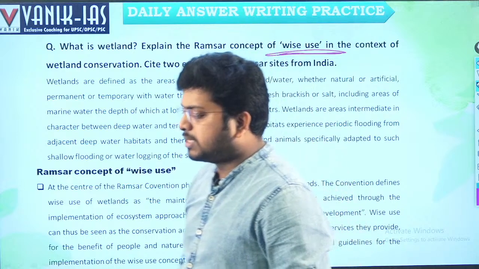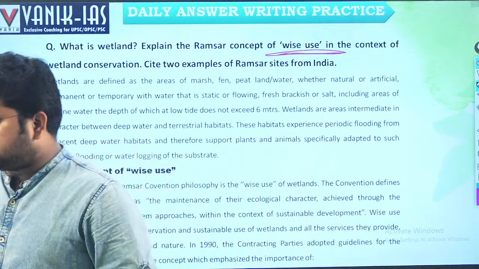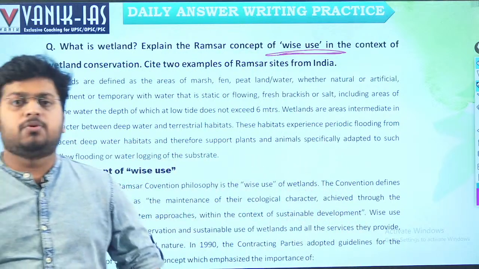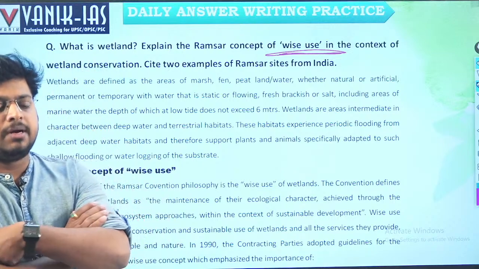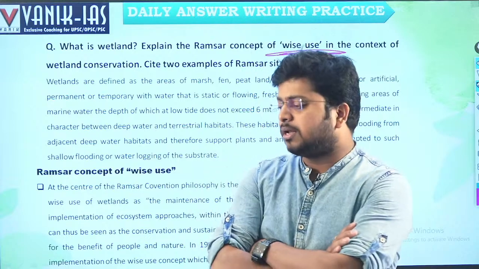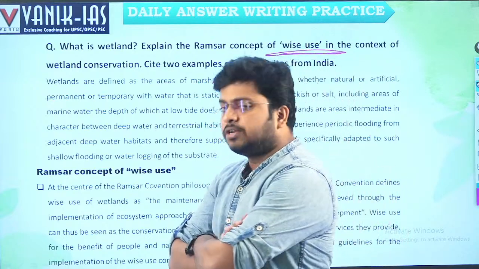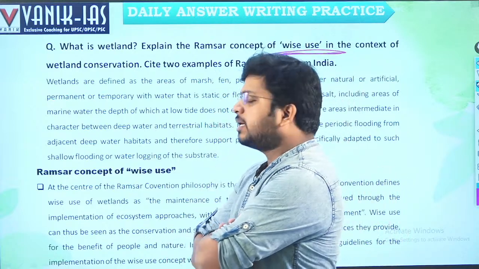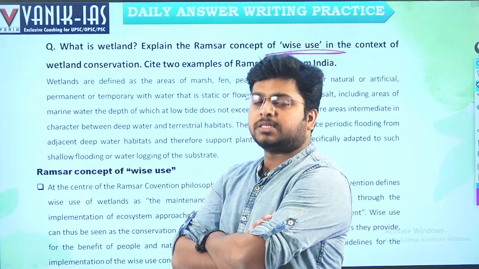Now the Ramsar sites have increased to 64. Just before 6 months it was 49. Again it increased by 5, it became 54. Again recently, last week, it has increased by another 10. That is 64. The government of India targets to make around 75 Ramsar sites.